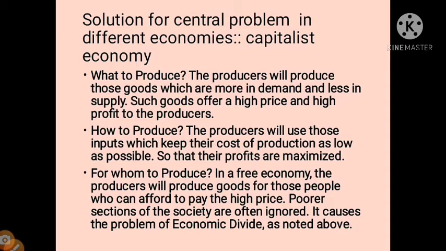How to produce: the producer will use those inputs which keep the cost of production as low as possible so that profit is maximized. For whom to produce: in a free economy the producer will produce goods for those people who can afford to pay the high price. Poorer sections of society are often ignored. It causes the problem of economic divide as noted above.